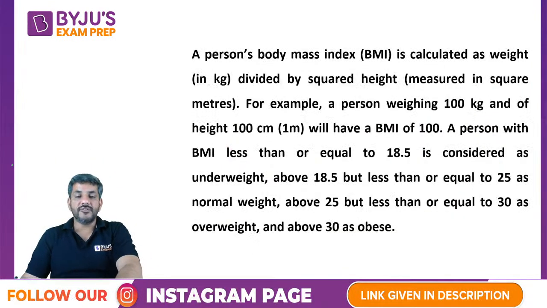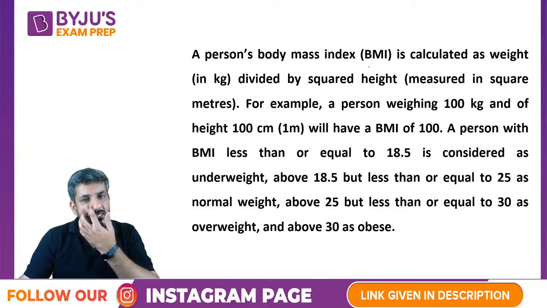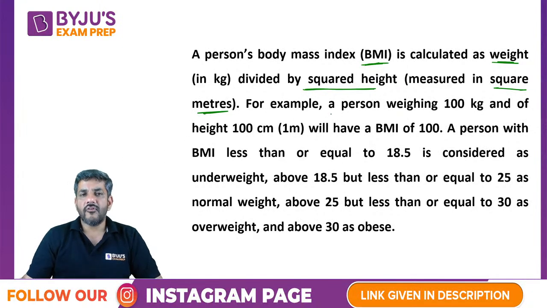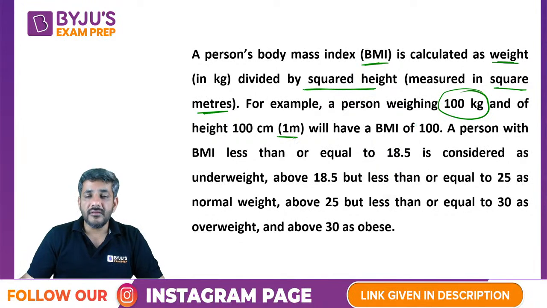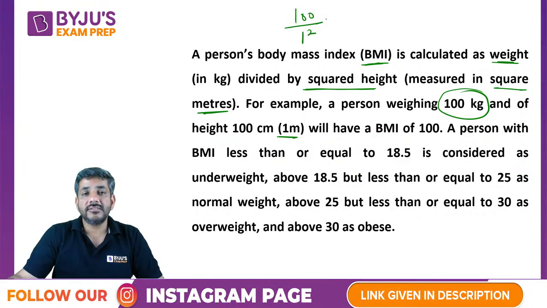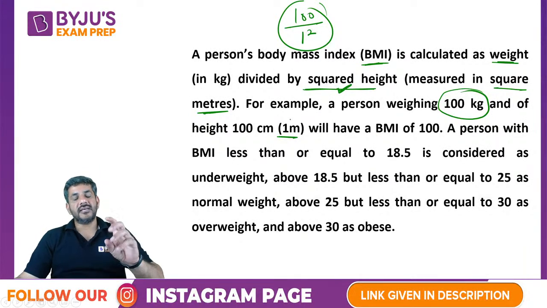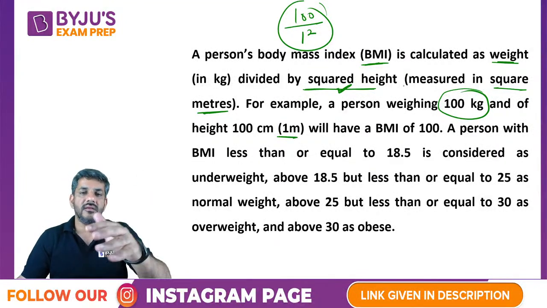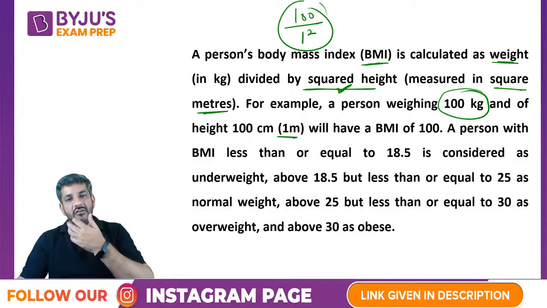A little bit more info is there. He says, what is BMI? BMI is weight divided by squared height in squared meters, right? For example, a person has a weight of 100 kg and a height of 1 meter, then his BMI would be 100 divided by 1 square, right? In squared height. So whatever height is there, you just square it, it will become a squared height. So you divided 100 by 1 square, that will give you 100 as the BMI of a person.